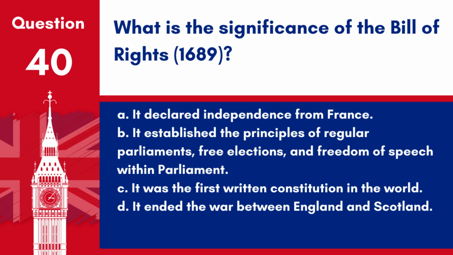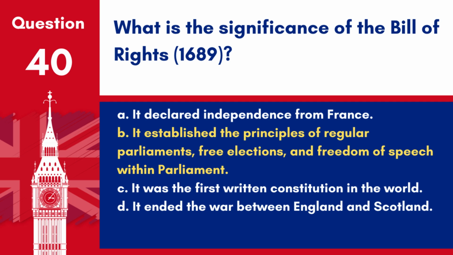Question 40. What is the significance of the Bill of Rights, 1689? A. It declared independence from France. B. It established the principles of regular parliaments, free elections, and freedom of speech within Parliament. C. It was the first written constitution in the world. D. It ended the war between England and Scotland.